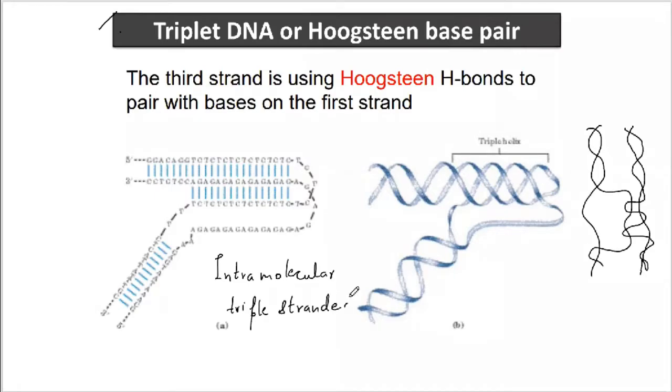Intramolecular triple-stranded DNA is found to be associated with our telomeric DNA. This DNA is found in the case of telomere. ये कहां पर पाया जाता है? टीलोमियर में पाया जाता है.